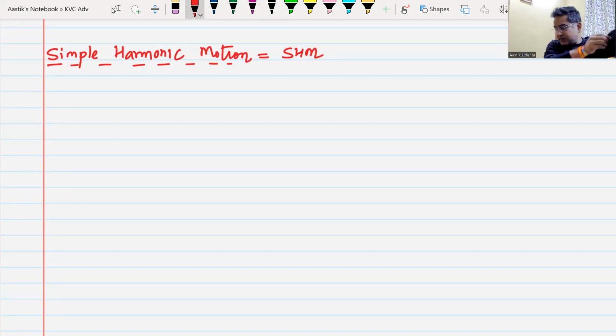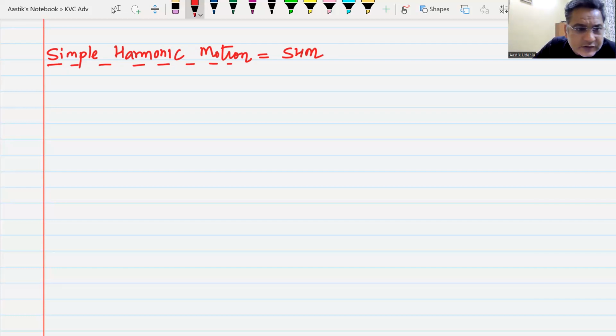Simple harmonic motion, or we call it SHM. Now, what do you mean by this SHM? Combination of oscillatory and periodic motion.